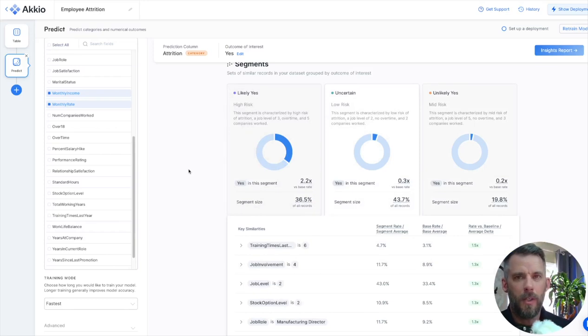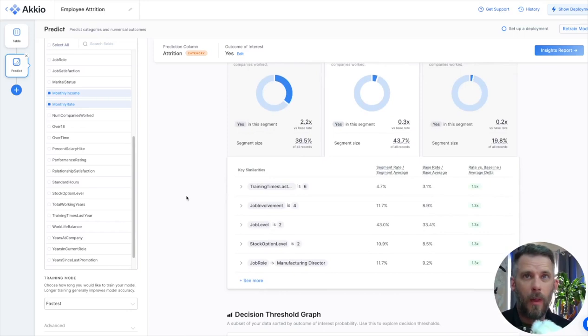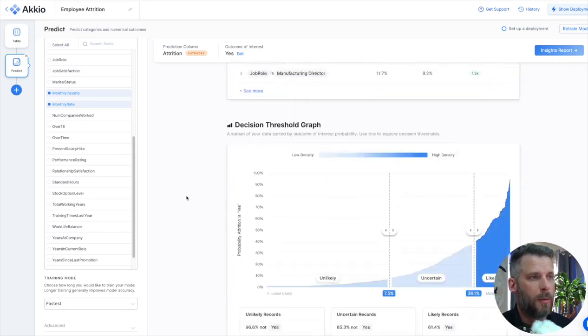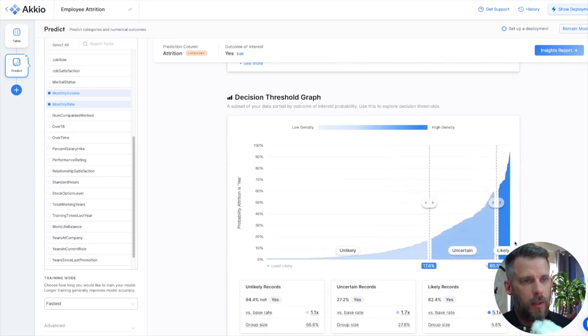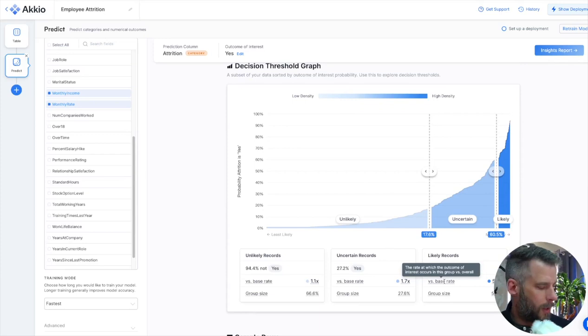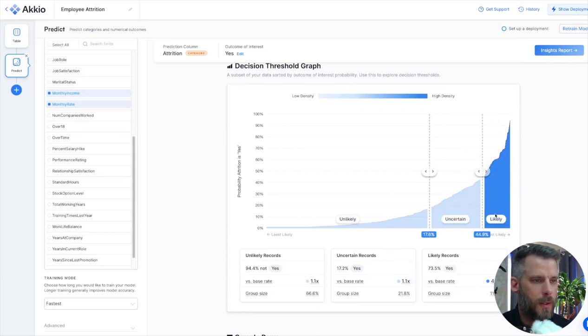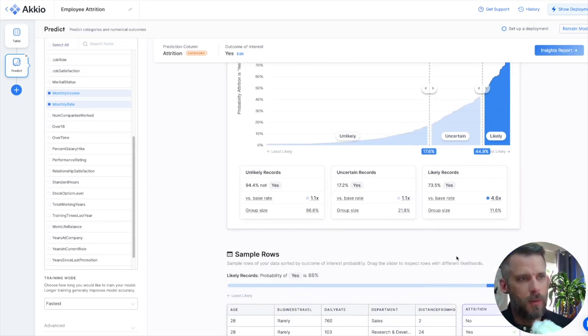You use that segmentation against your data set to make some decisions and group your different rows, in this case employees, into different groups and see how that might apply. We also provide a decision threshold graph that allows you to segment and see which group falls into which segment: likely, unlikely, certain, that sort of thing. We see how they compare against the base rate and what the group size is just by moving the sliders. That gives us some analysis as well. And then, of course, some sample rows at the bottom.